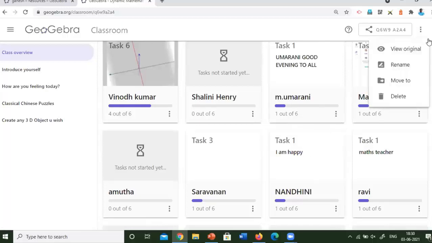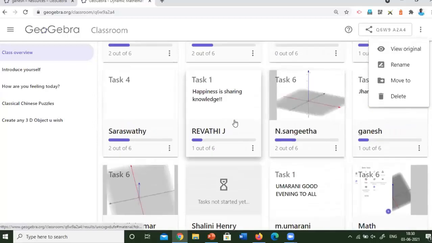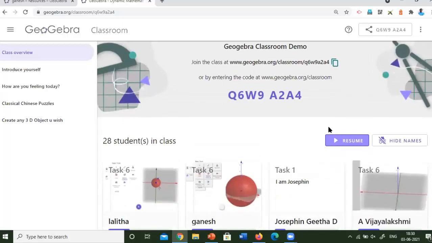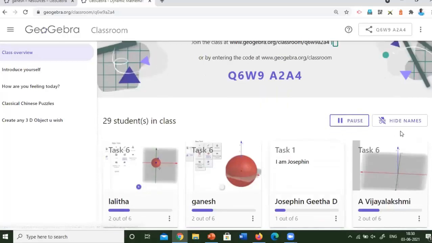So I am going to, somebody is doing some work. Okay, I will click pause. Then the students can do their work whenever necessary. I will check another thing, resume, like this. Thus we can pause and resume the activities for the students whenever necessary.